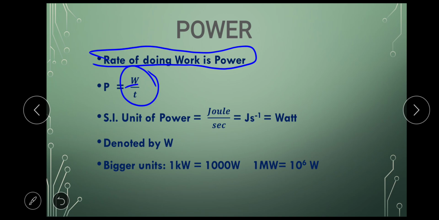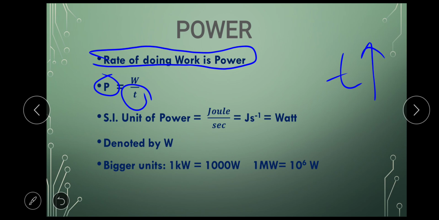Why the time is getting divided here in the denominator? Because time and power are inversely proportional. What does inversely mean? That if you are taking more time, that means you have less power. Understood? Inversely means if one quantity increases, second quantity decreases.